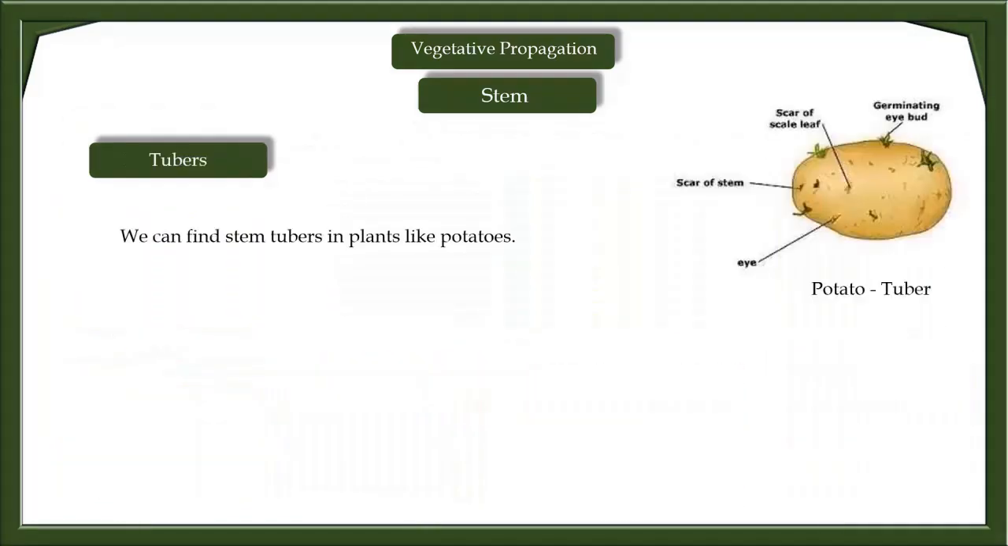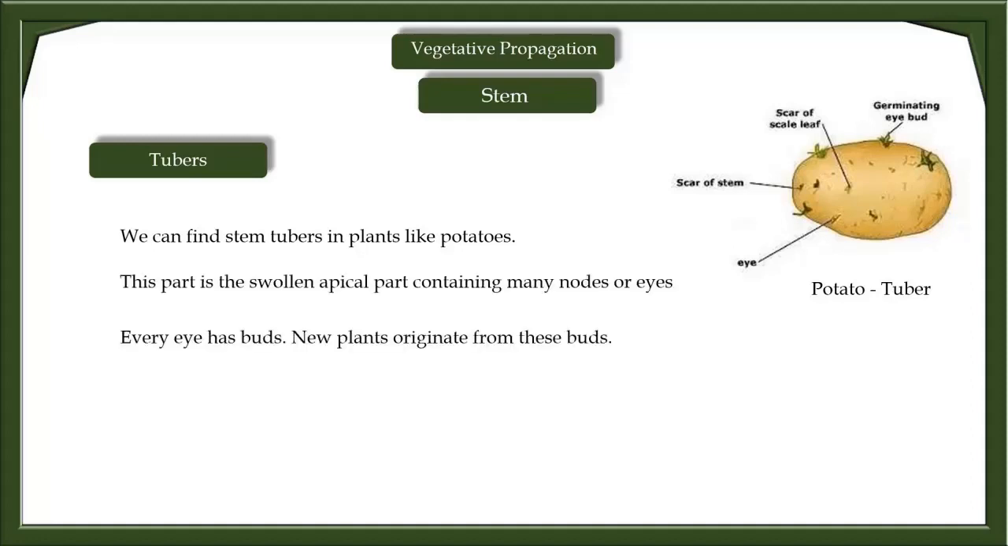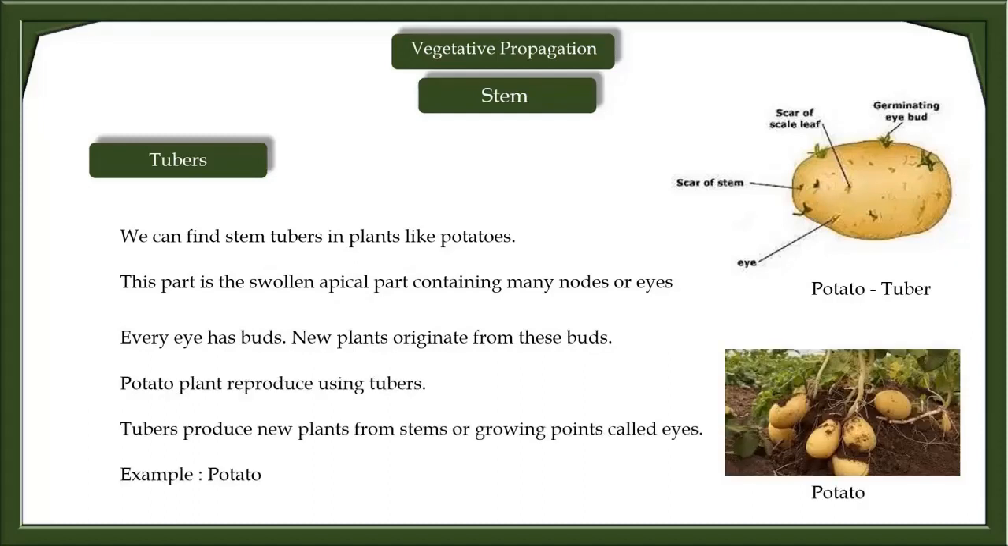Tubers. We can find stem tubers in plants like potatoes. This part is the swollen apical part containing many nodes or eyes. Every eye has a bud. New plants originate from these buds.